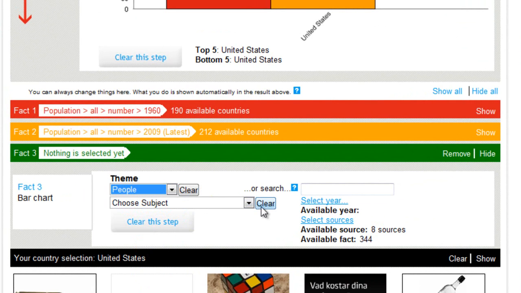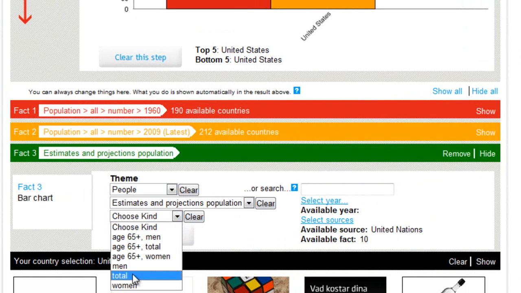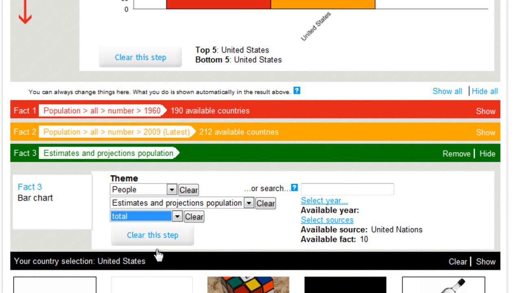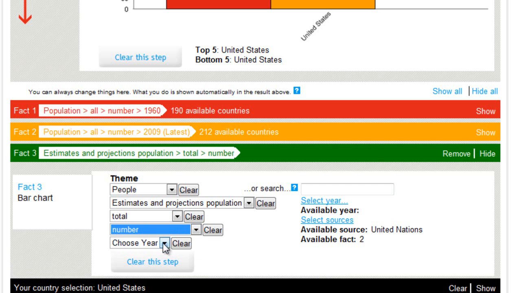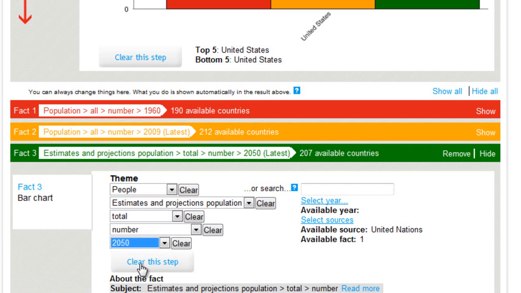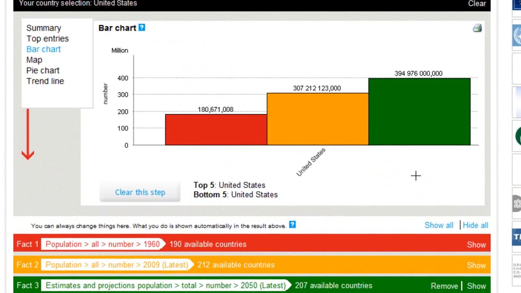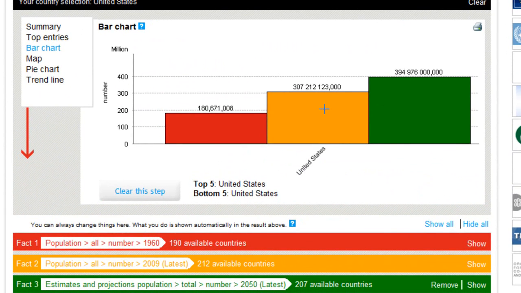People estimates total number and the year 2050. About 100 million more. But the population of the United States won't increase with the same speed. But let's take a look at the whole world.